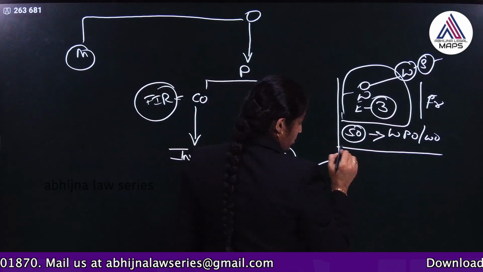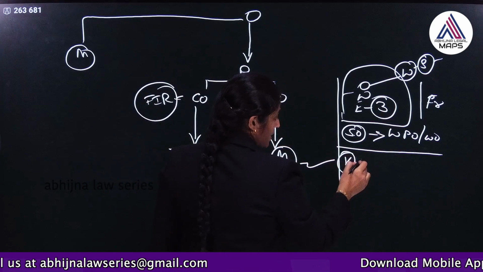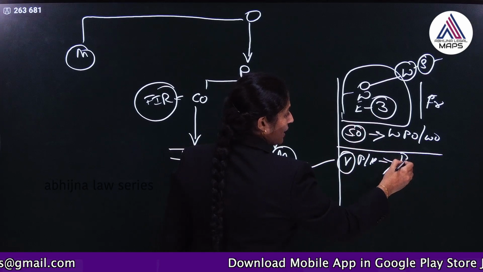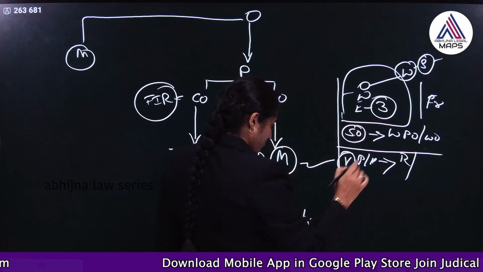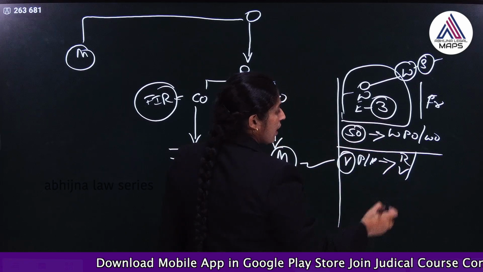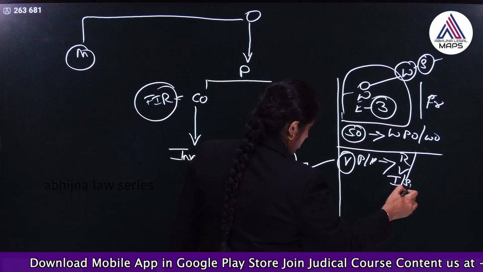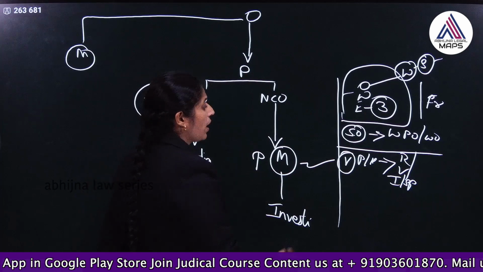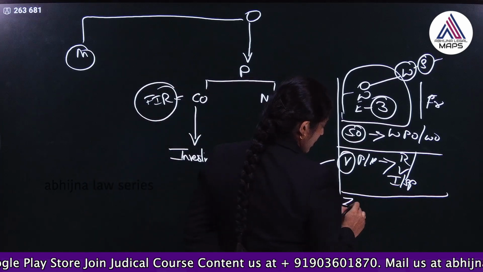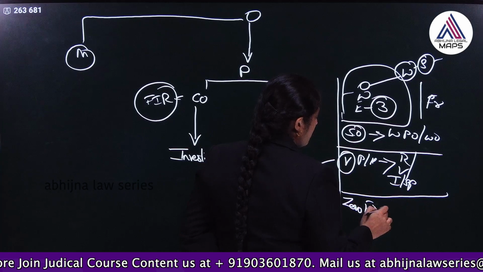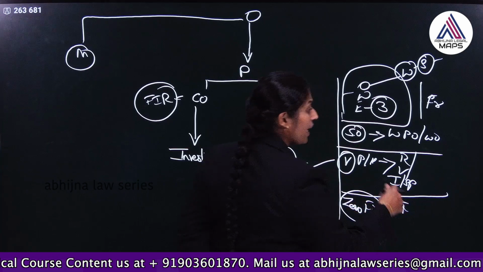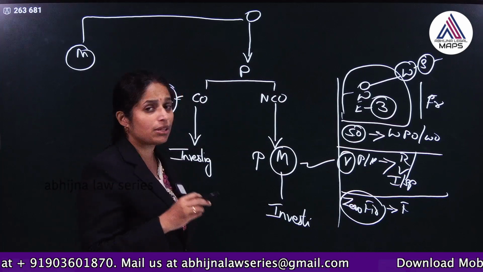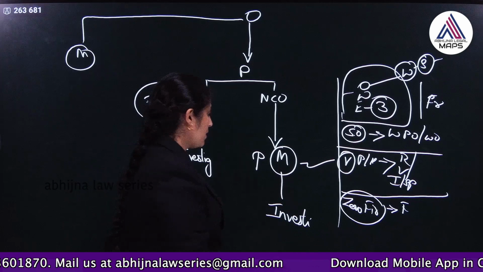And if the victim of sexual offences is physically or mentally disabled, then their information has to be recorded in the residence or any place of their choice. Such procedure has to be videographed in the presence of interpreter or special educator. So, this is one aspect. And moreover, they have introduced the concept of zero FIR. When there is a zero FIR, it means that FIR can be registered anywhere, irrespective of where the offence has been committed. Wherever the offence could have been committed, FIR can be registered at any place. Okay, this is one thing.